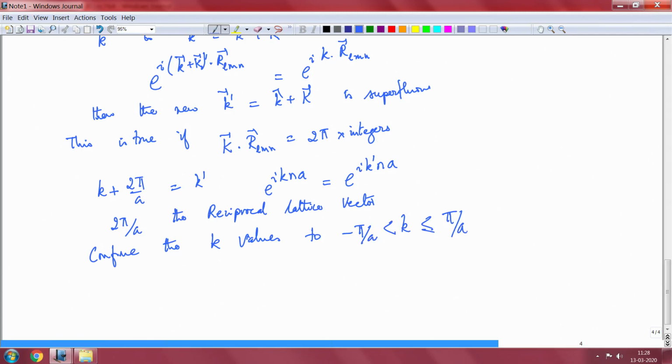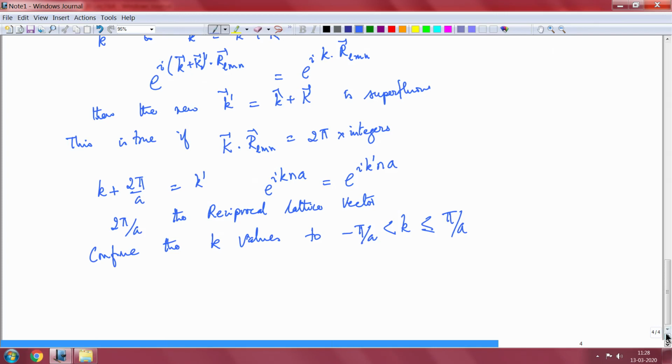Now, how can you do that in a 3 dimensional system where a, b and c are not necessarily orthogonal, in the sense that a is not along the x axis, b is not along the y axis, and c is not along the z axis. And it is also possible many a times that you have a system in which the Bravais lattice of the solid is something like either a BCC or an FCC, in which case first thing you have to do is construct the primitive cell, and from the basic primitive translation vectors of the primitive cell, you have to construct the reciprocal lattice space.